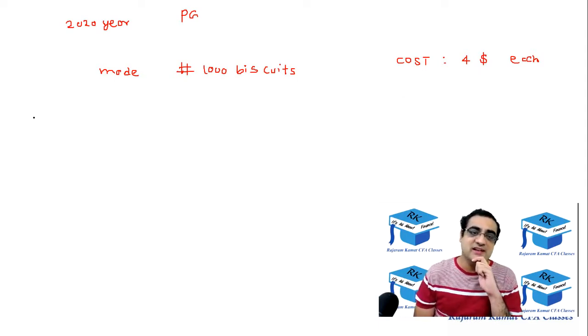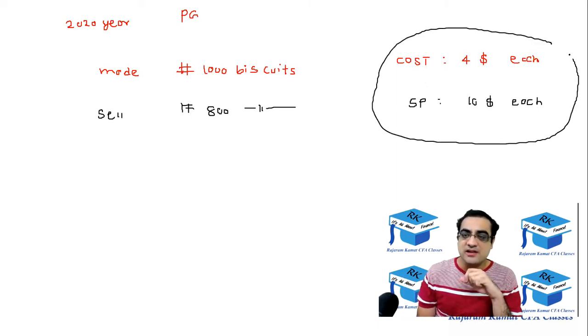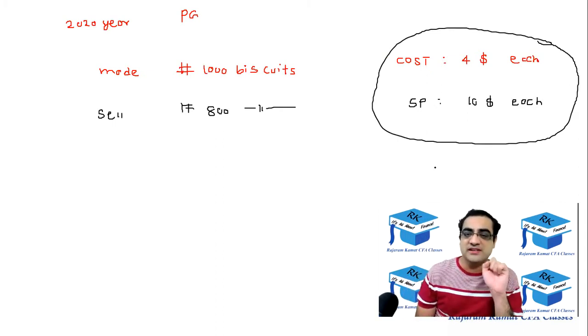Out of these 1,000 biscuits that it has manufactured, they could sell 800 biscuits, and the selling price for those 800 biscuits was $10. So basically one biscuit costs $4, and by selling one biscuit we are getting $10. So profit per biscuit is $6.